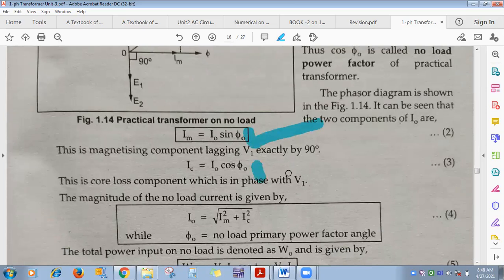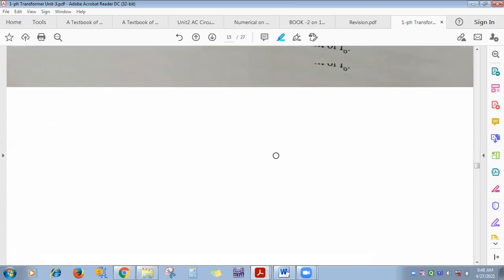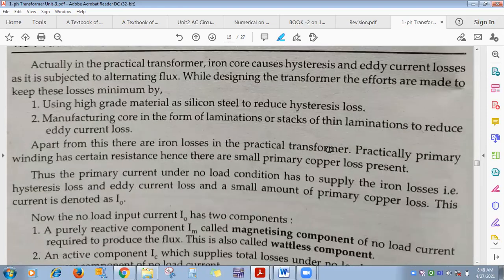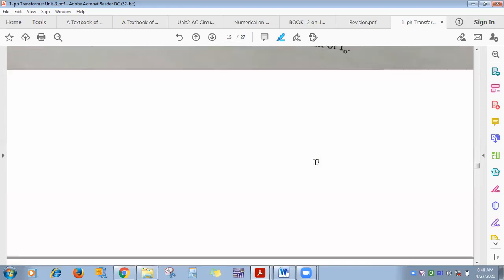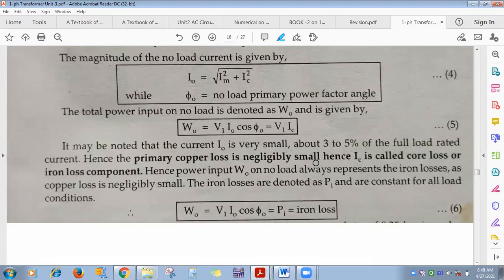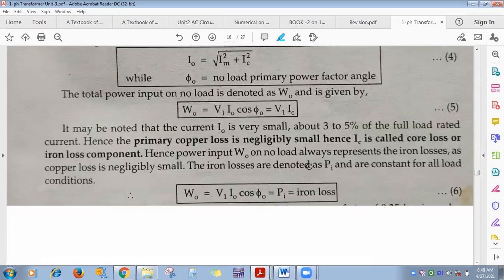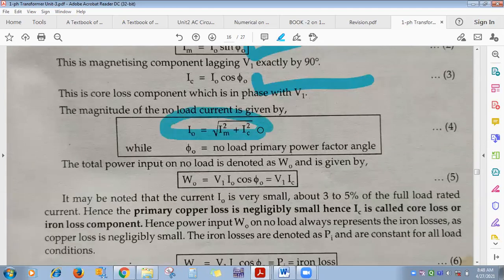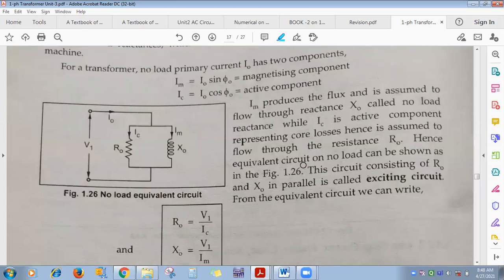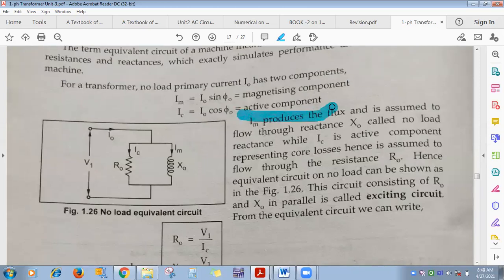Magnetizing component IM is I0 sin phi, and IC is I0 cos phi. What are IM and IC that we have seen? First one is the magnetizing component, and second one is the active component to overcome the copper loss which takes place at no load, and which is very less. I0 is this one formula you keep in your mind. IM is magnetizing component, IC is active component.